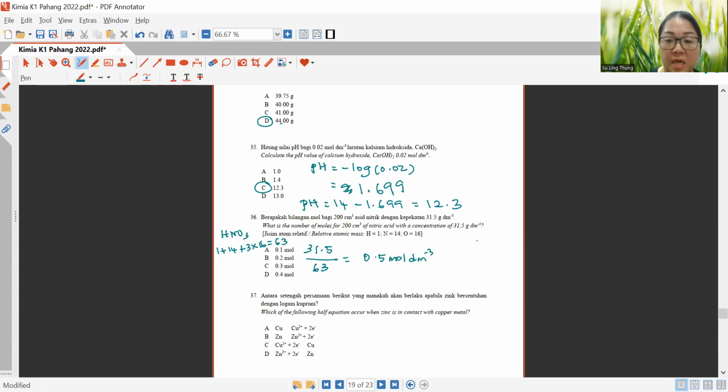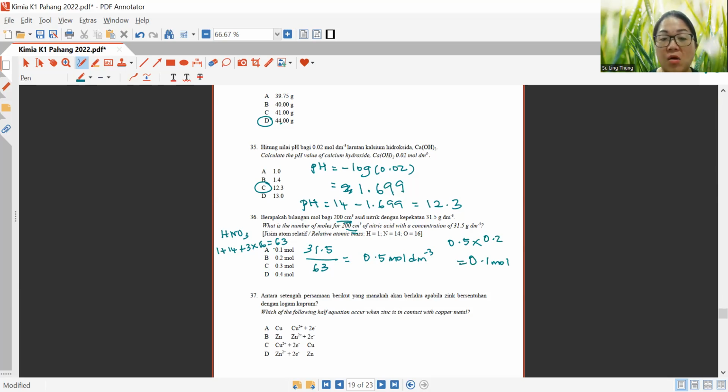All right, and then from here, okay, we want to calculate the number of mole. So 0.5 times this one, 200 cm cube, you convert to dm cube, which is 0.2 dm cube. So you will get 0.1 mole.